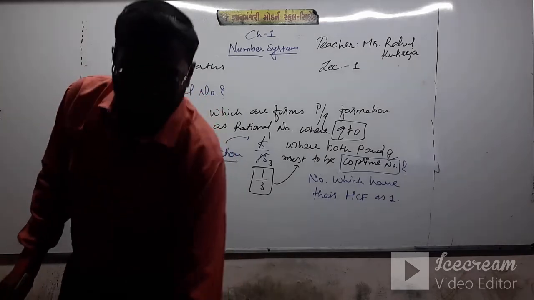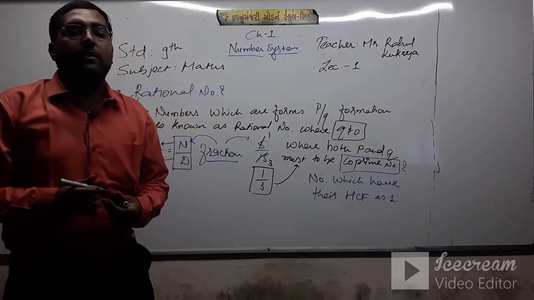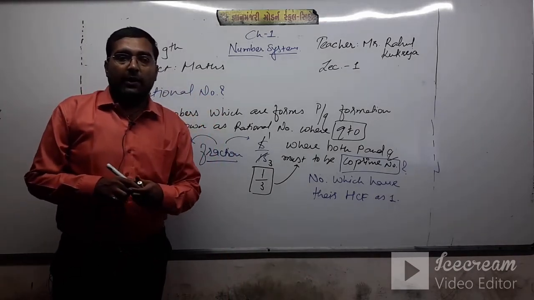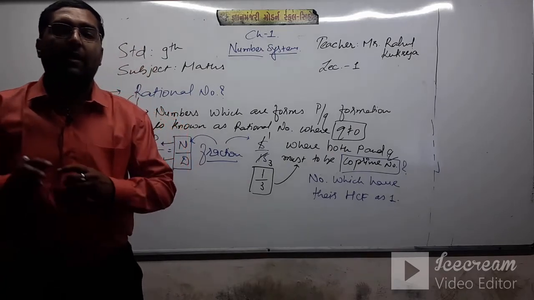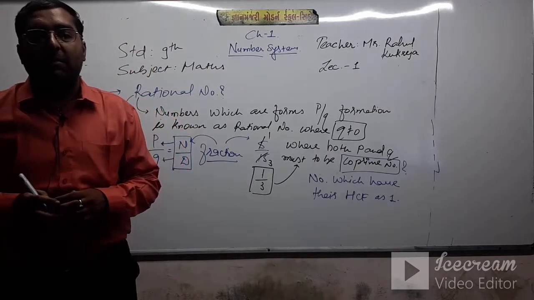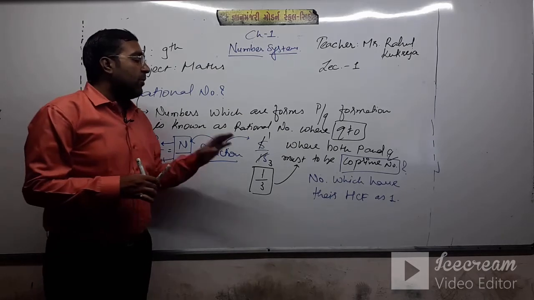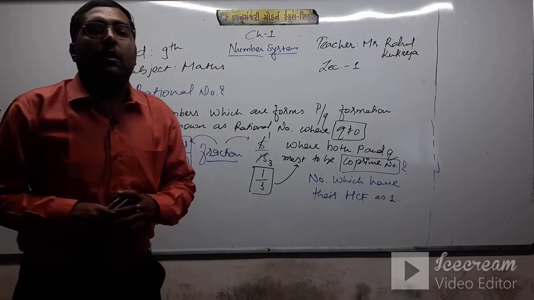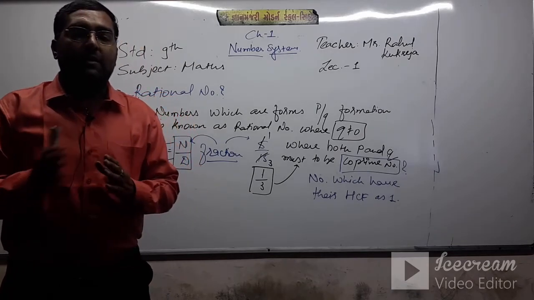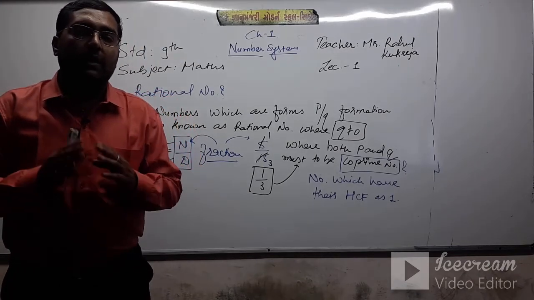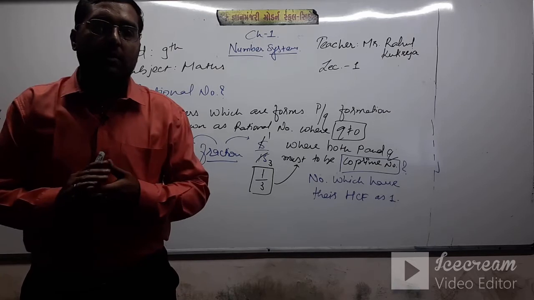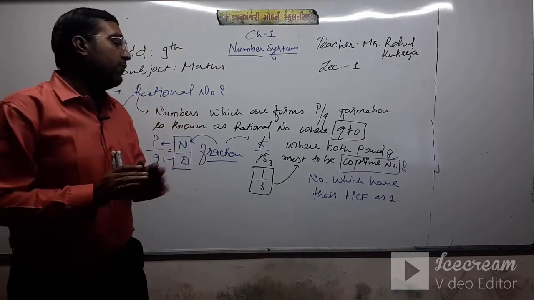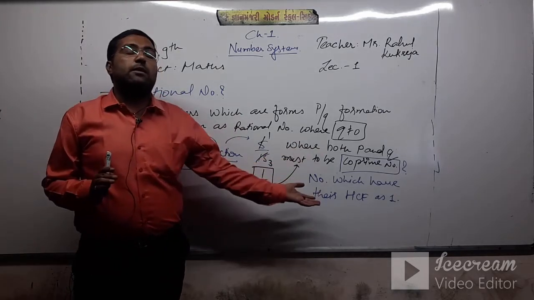Did you understand what co-prime numbers are? I'll repeat again: co-prime numbers are numbers which have HCF as 1. All of you know what HCF is.